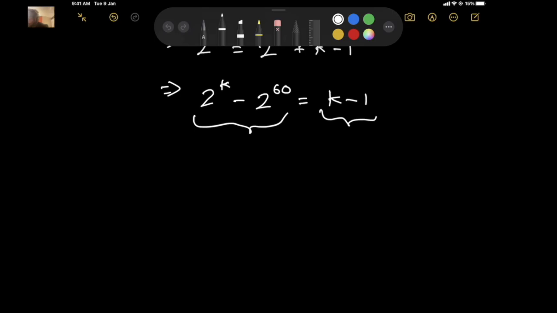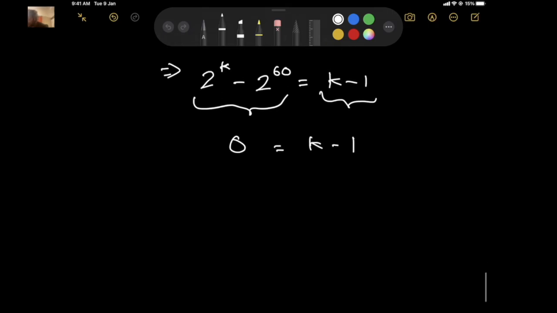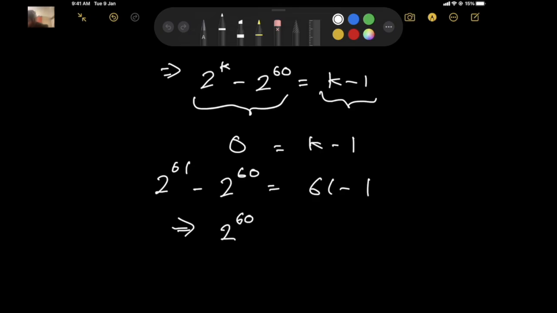So let's say k is 60, then this is equal to 0, right? Let's say k is 61, okay? Then this is equal to 2 to the power 60. And if k is 61, then let me write this clearly: 2 to the power 61 minus 2 to the power 60 equals 61 minus 1. So we have 2 to the power 60 equal to 61 minus 1, which is already too big, right?